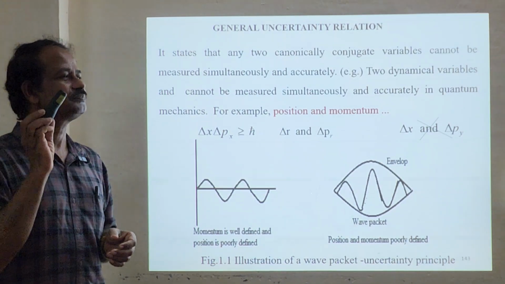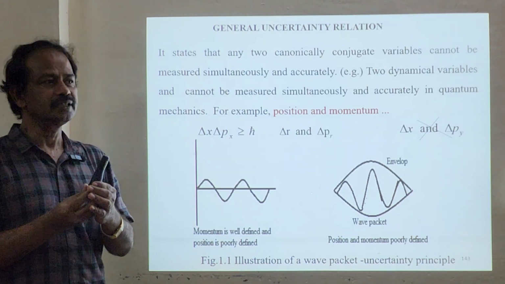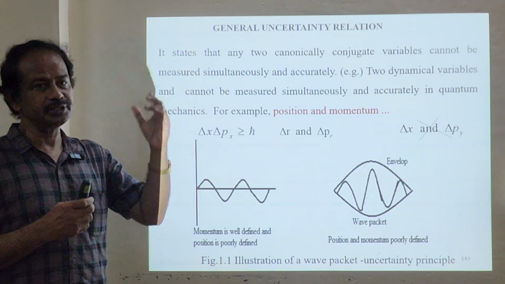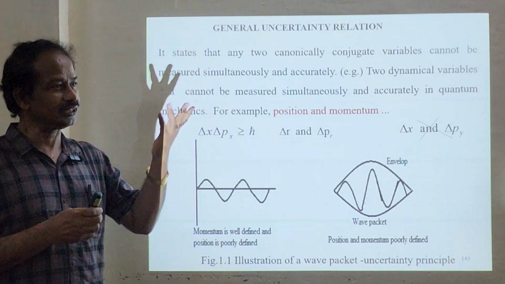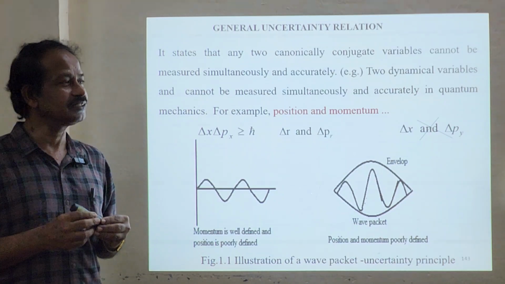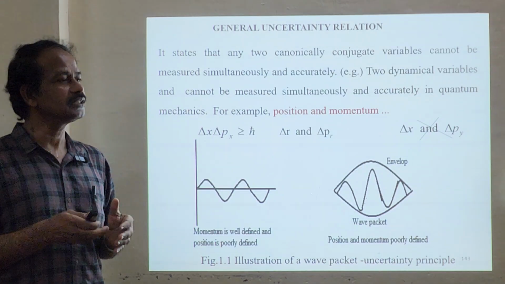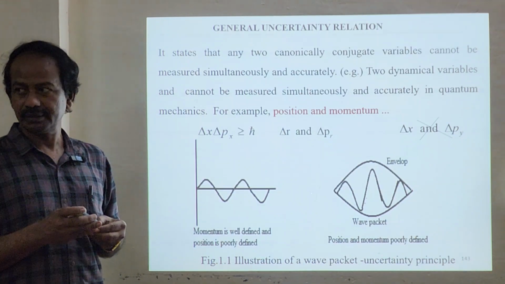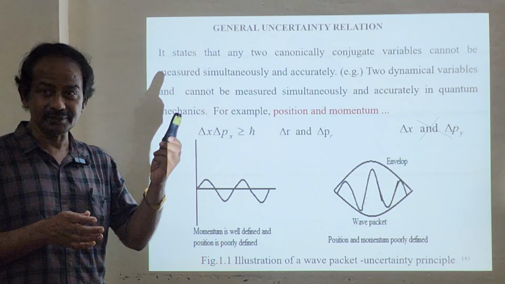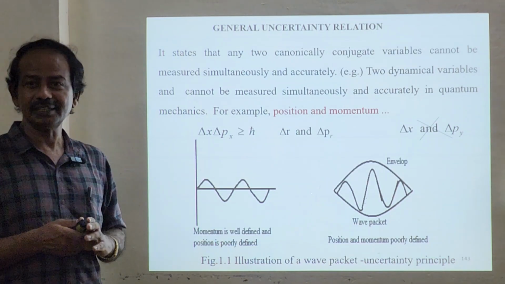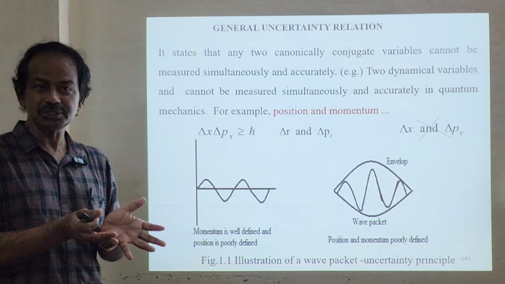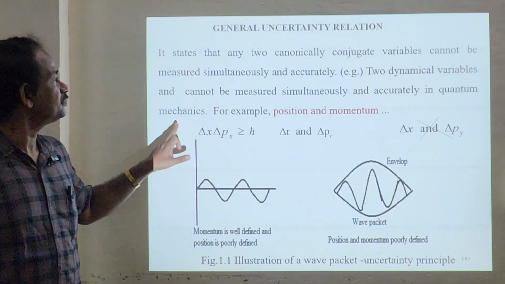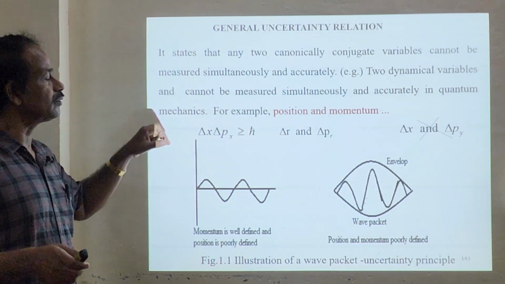For example, just take classical objects. Suppose I throw this object with a known initial velocity and mass, and I know the height and the place where it is going to fall. I will come to know the final velocity and everything using Newton's equations of motion. So at the same time I can find the position and the velocity. But in a quantum state it is not possible, because it is associated with a wave, so there will be a spread. It cannot be measured simultaneously and accurately in quantum mechanics.